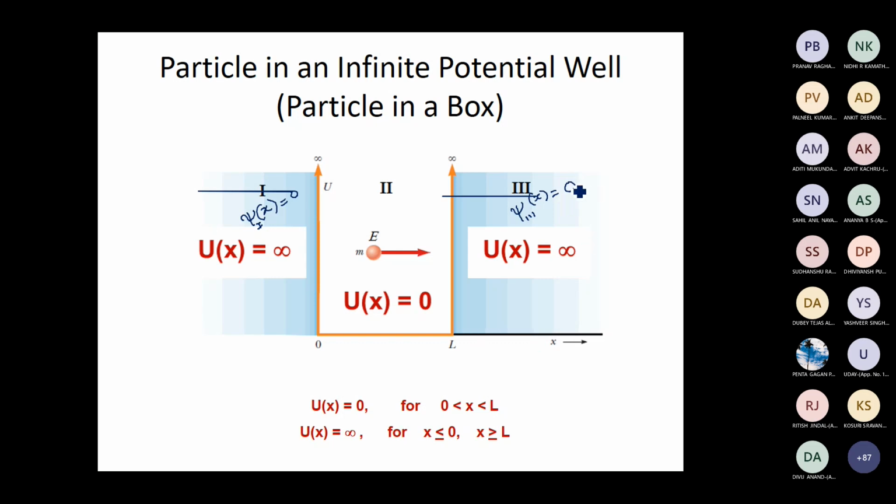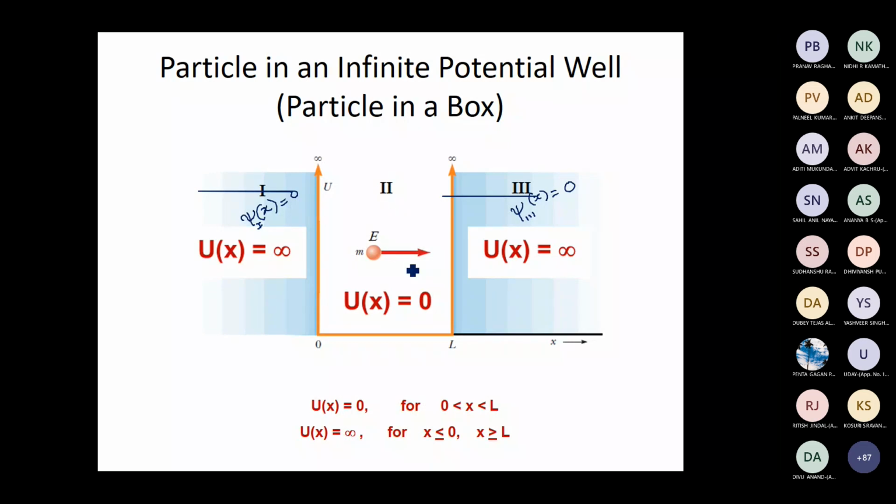0 is a finite number, right? 0 is a finite number, so we need not worry. So this wave function is finite. It is also single valued. So in region 1 and region 3, the wave function is equal to 0, because the particle cannot be found in region 1 and region 3. But in region 2, is the wave function equal to 0? No, sir. In region 2, we cannot use this logic to find the wave function, because there is finite probability of finding the particle in region 2.